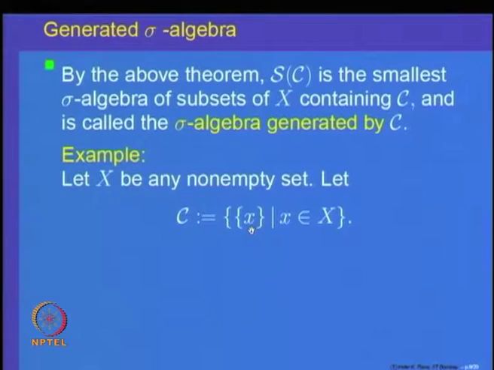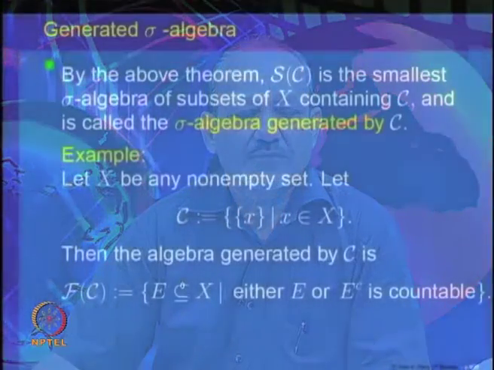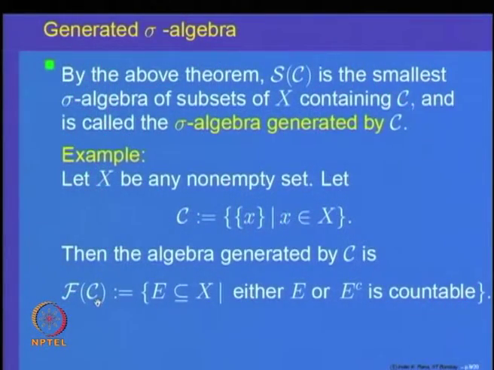If we take a sequence of elements, say x 1, x 2, x 3, x n in X, and look at those singletons, then their union is going to be an element in the sigma algebra. So, all countable sets must be elements of it, and similarly all sets whose complements are countable must also be elements of it. As a consequence, we expect that the answer is nothing but the algebra.